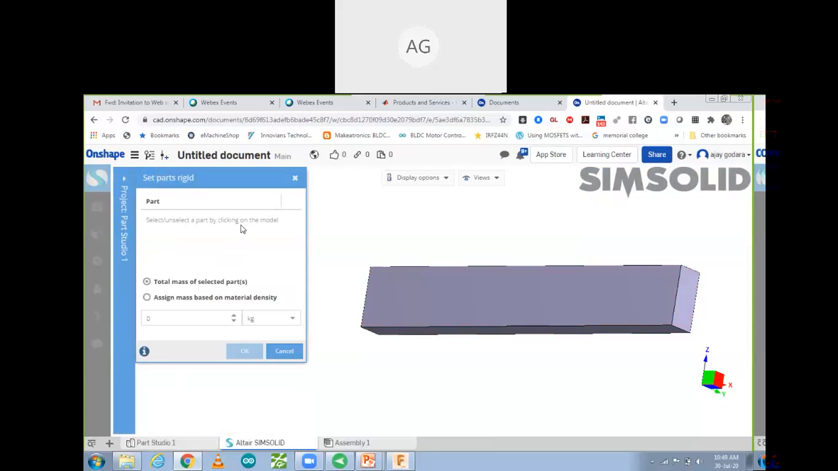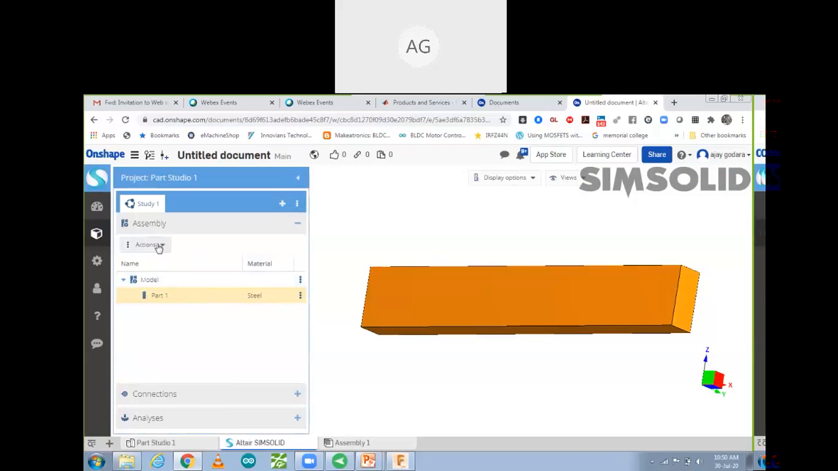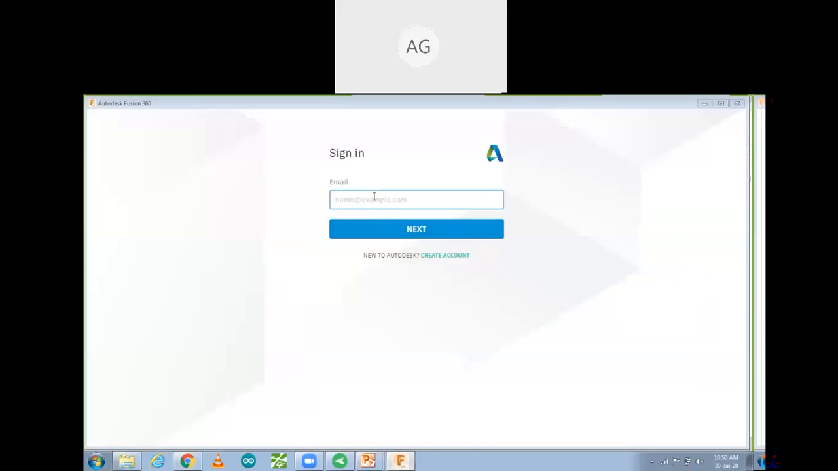Part, click on more. Okay, this is my part. Okay, so over here, total mass of selected body, this one, that we are not going to do. Make it okay. Total mass, select it. Okay, so I'm going to click done. So anyway, I'm going to open the same model in another software, that is Fusion 360.